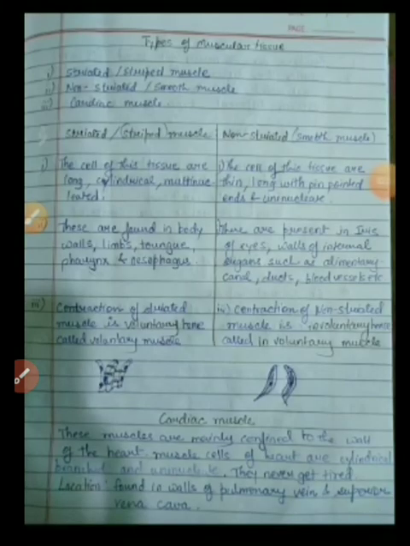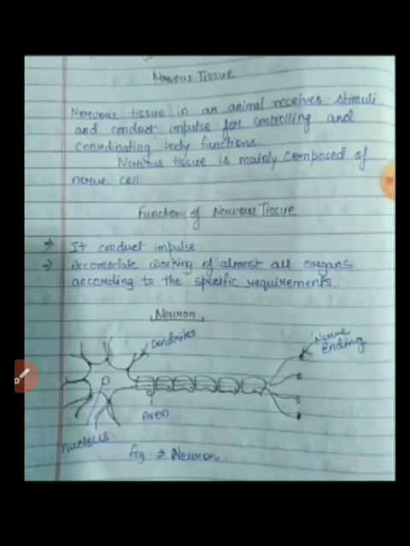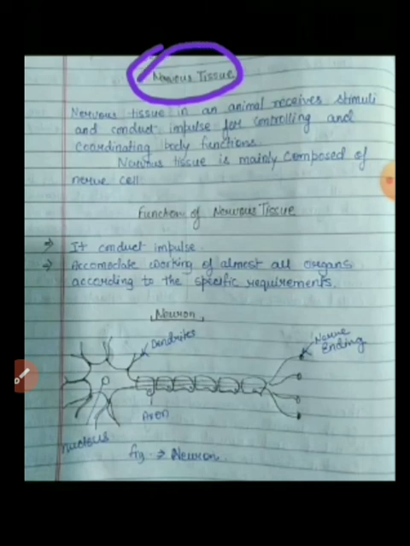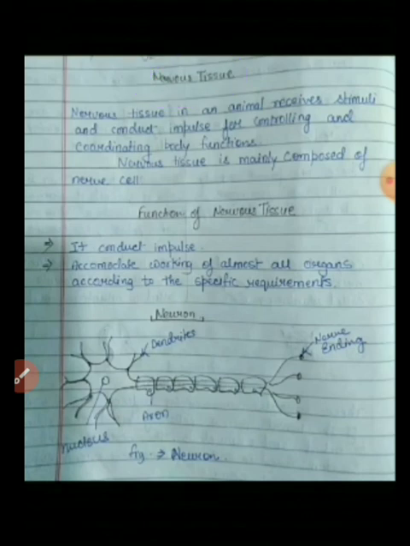Now let's talk about nervous tissue. Nervous tissue is an animal tissue which receives stimuli and conducts impulses for controlling and coordinating body functions.